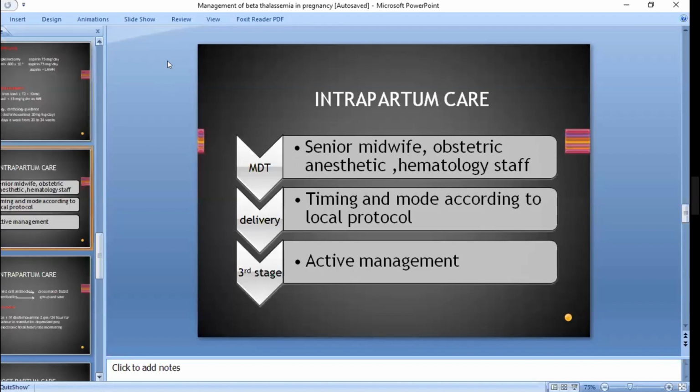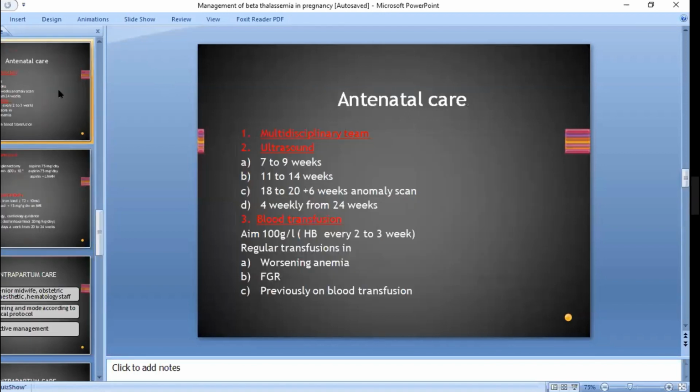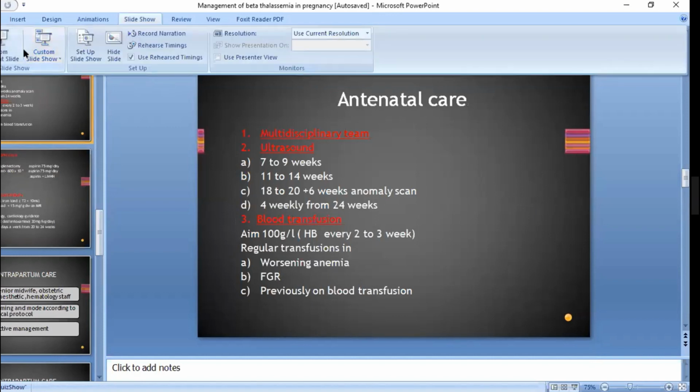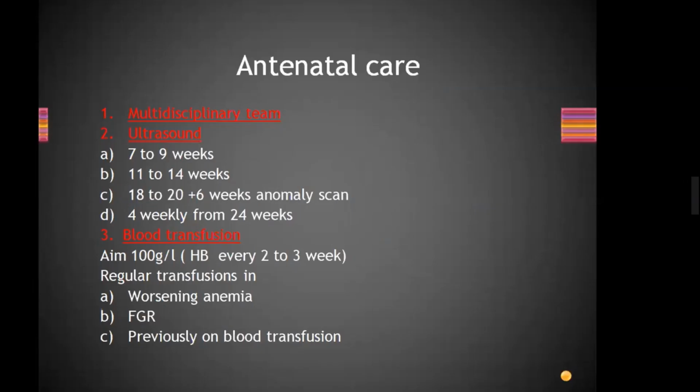So, antenatal care. We have done the multidisciplinary team. We have already discussed ultrasound and blood transfusion. In thalassemia, our aim should be to keep the hemoglobin at about 10 grams per deciliter with blood transfusion, and the Hb should be repeated every 2 to 3 weeks.